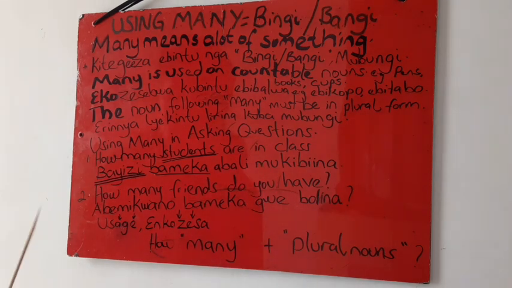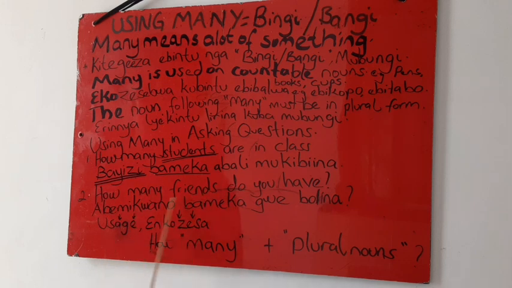Okay, let's have the next example. Example 2. How many friends do you have? Simple question. Friends, remember, it is following after many, so friends is going to be in plural.